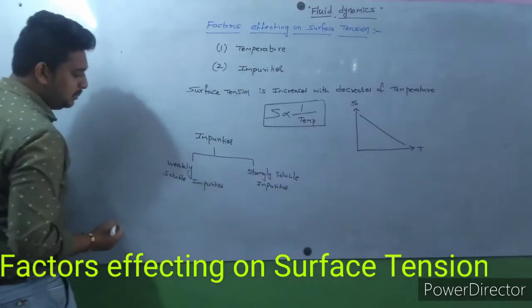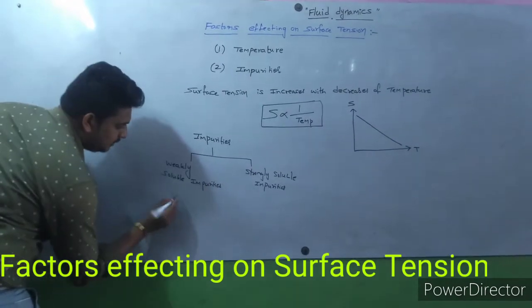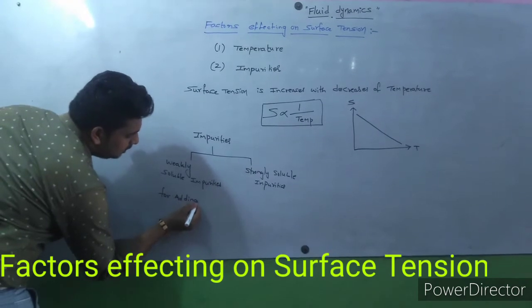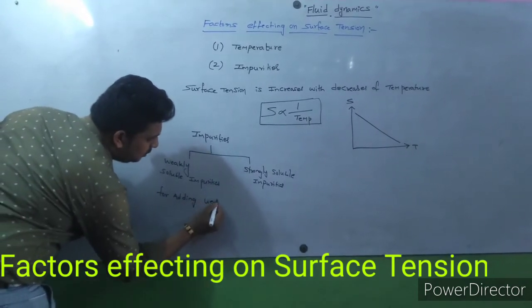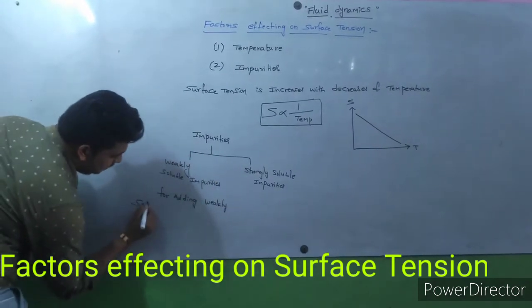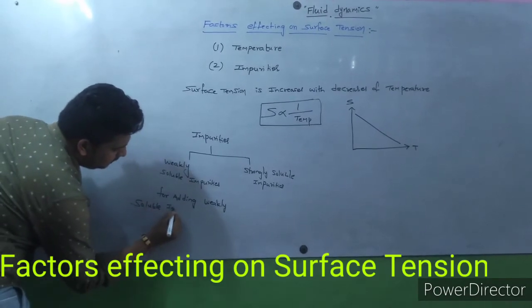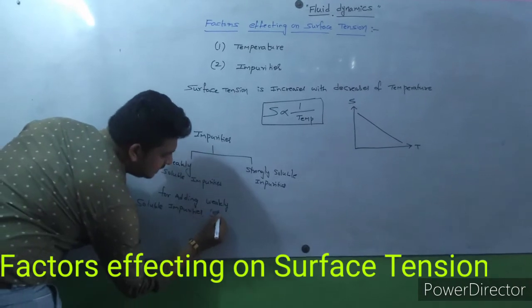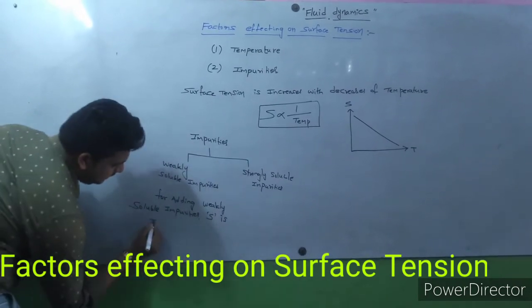For adding weakly soluble impurities, surface tension decreases.